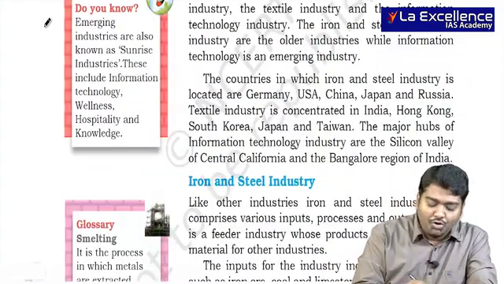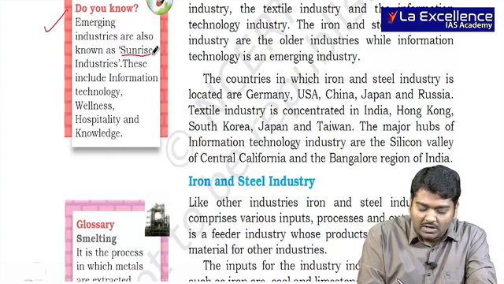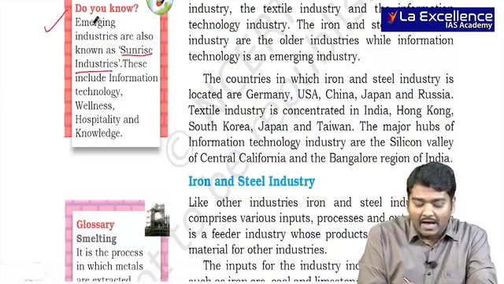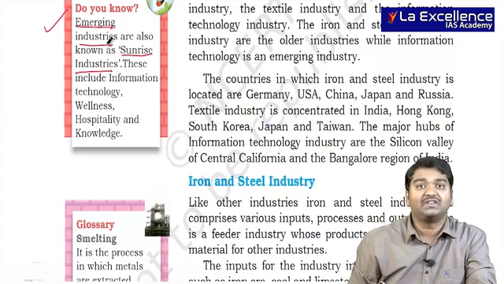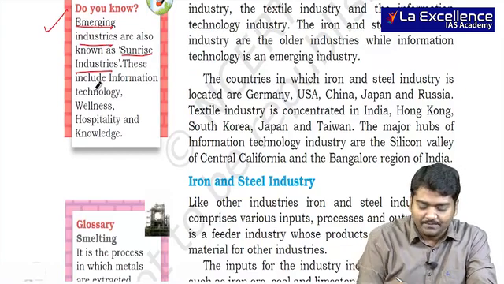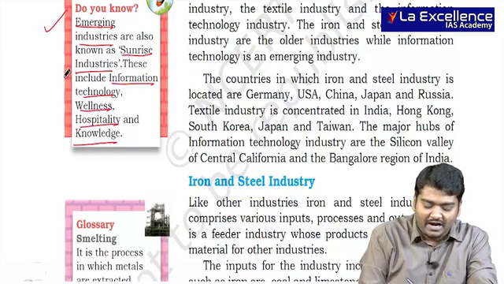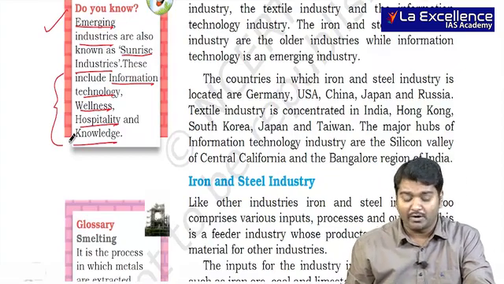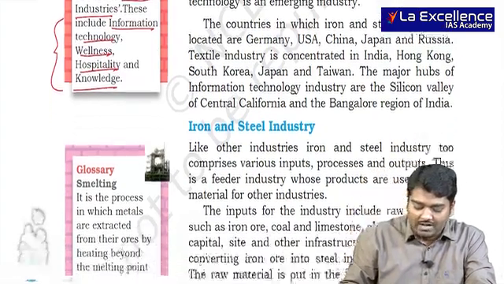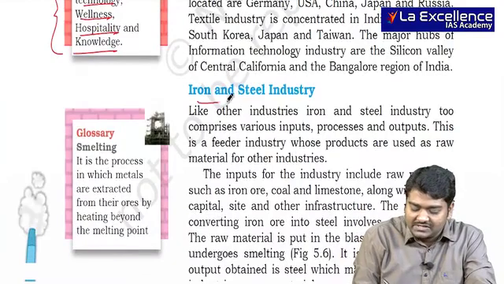Then, please observe what are called sunrise industries. Any industry which is emerging is called a sunrise industry. These include information technology, wellness, hospitality and knowledge. Very, very important for you to look at it. Then you have the iron and steel industry.